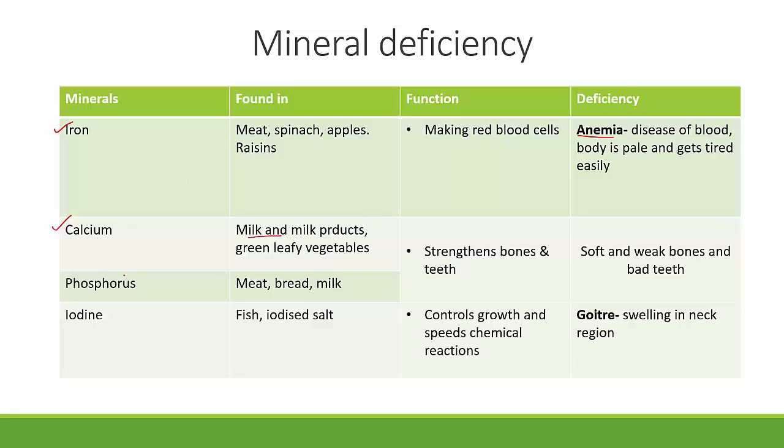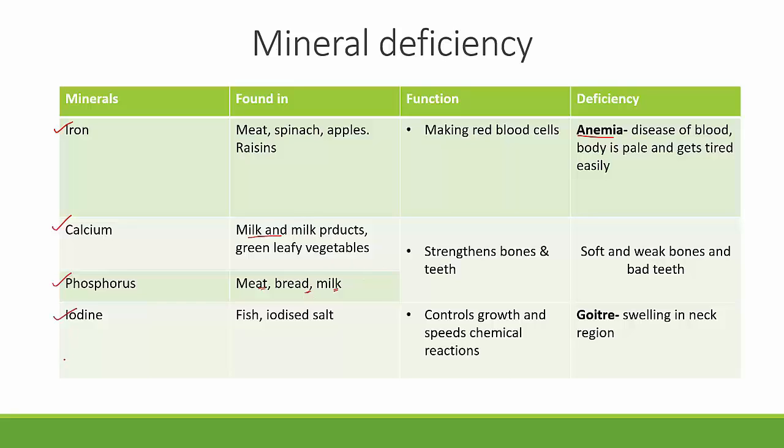Now, the functions and deficiency symptoms of phosphorus are also the same as those of calcium, only its sources are different. Phosphorus is found in meat, it's found in bread, and it's found in milk. So you can see again here, milk is there at so many places. So milk is a wholesome food. It is very good to have milk.